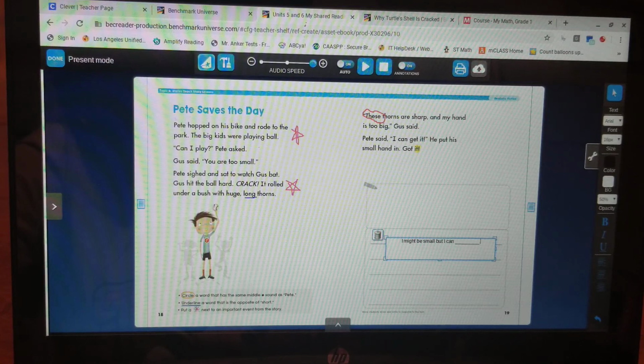All right, so good job today. Good work. I want you to practice your reading. Read this story to or with a family member, because good readers become great readers by practicing. And I don't want you to think that this is just a long vacation, but this is a time that you can take advantage of and make sure that you are continuing to learn.